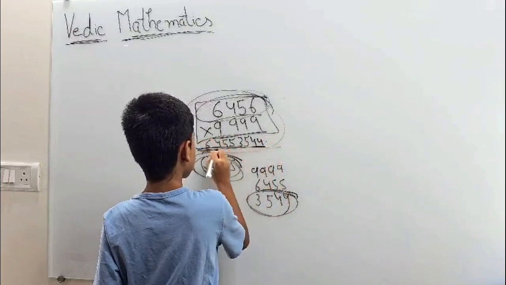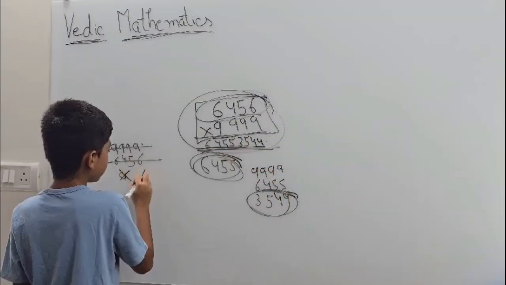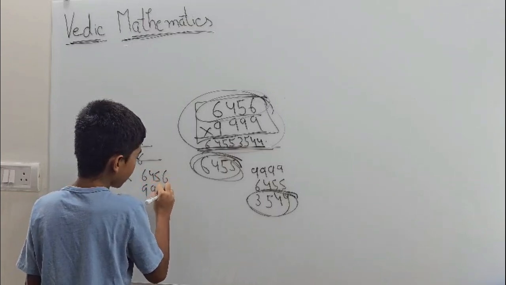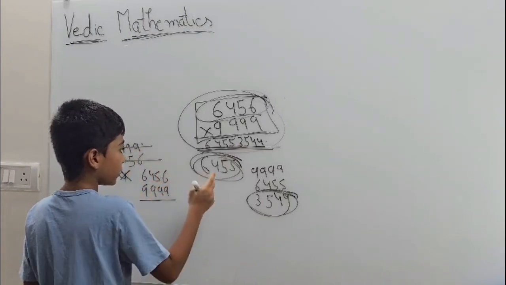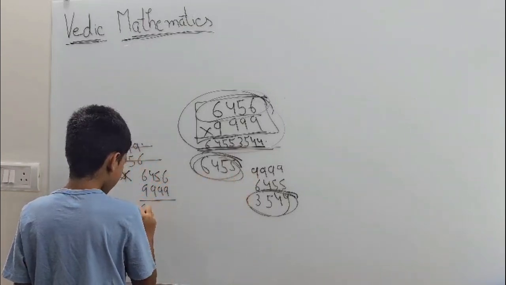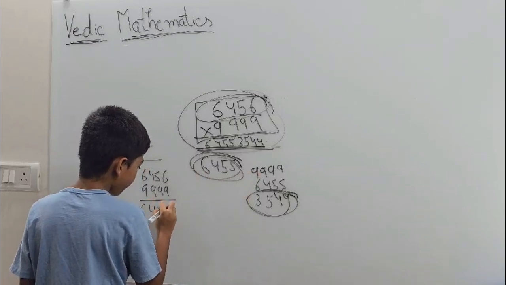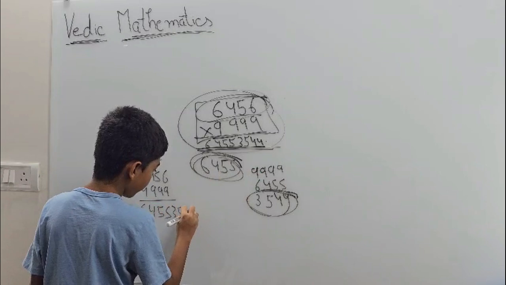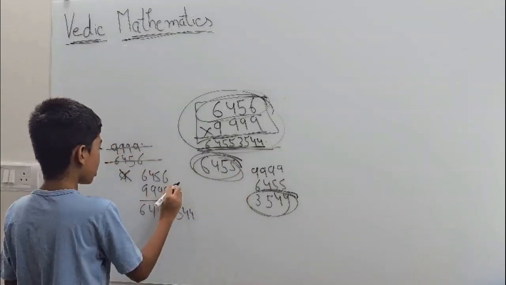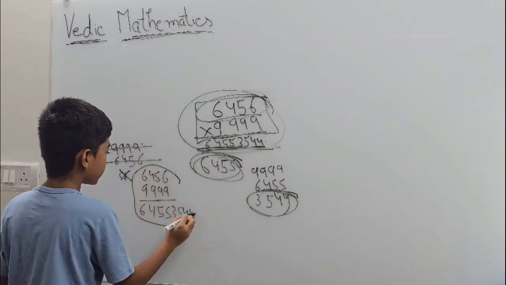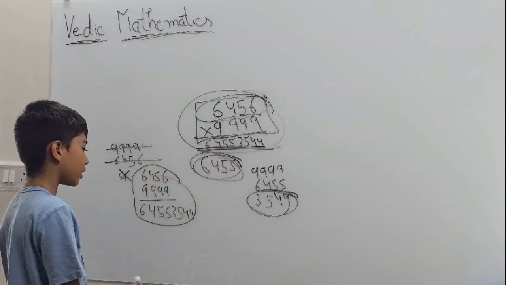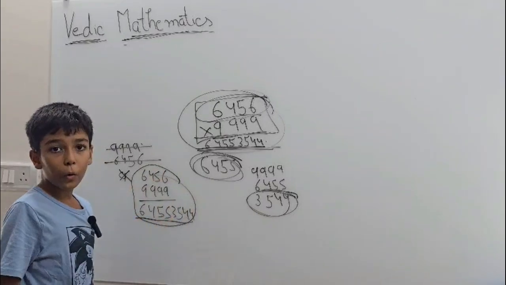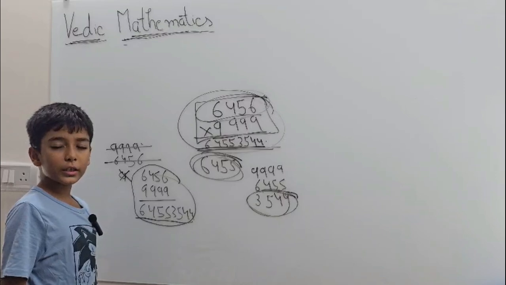So this is the answer. 6456 multiplied by 9999 is 64553544. So the answer of 6456 and 9999 is 64553544.